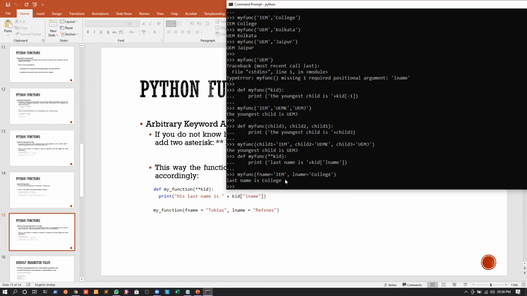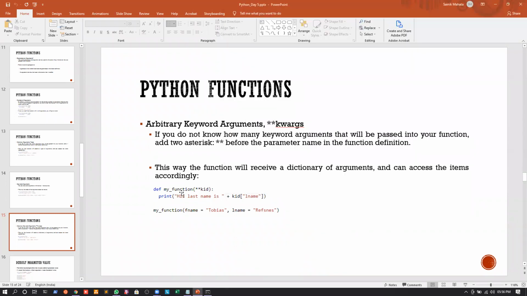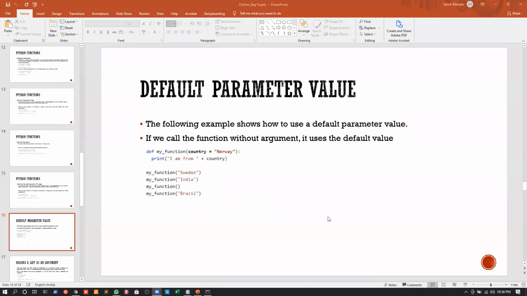Am I clear with this example? Yes, no? Very quickly. I'm waiting for an answer because we have to complete the next slide as well. So very quickly, if you can say yes or no. Okay, you prefer to write in the chat box. So yes. Okay, fine. Okay, so let us go to the next slide.